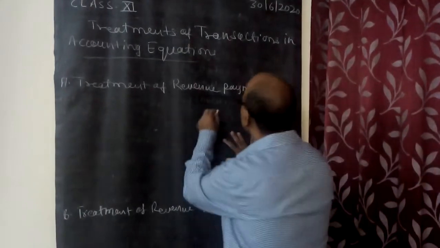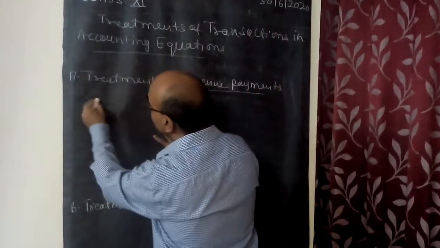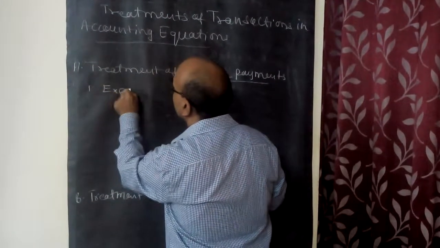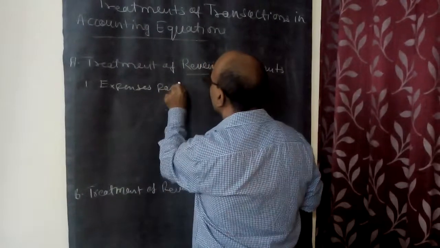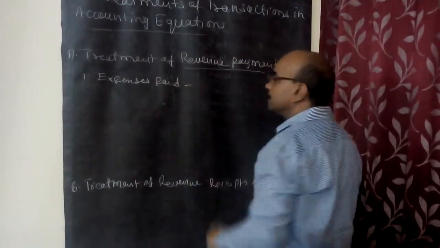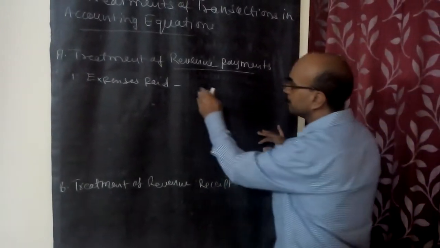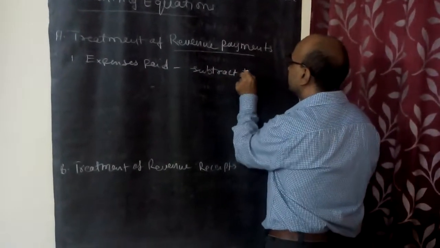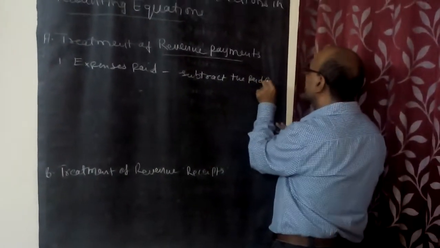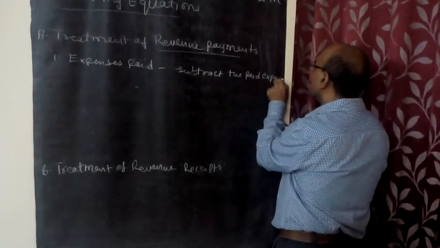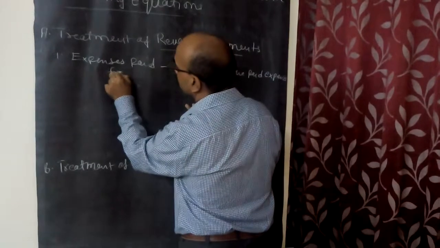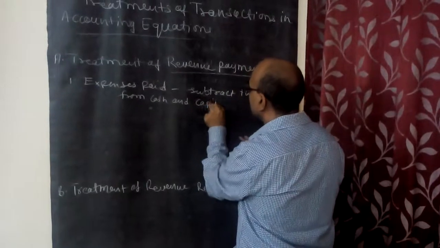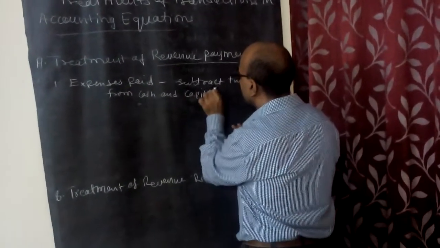Now see the treatment of revenue payments. First, expenses paid. In the accounting equation, the treatment is to subtract the paid expenses from cash and capital.